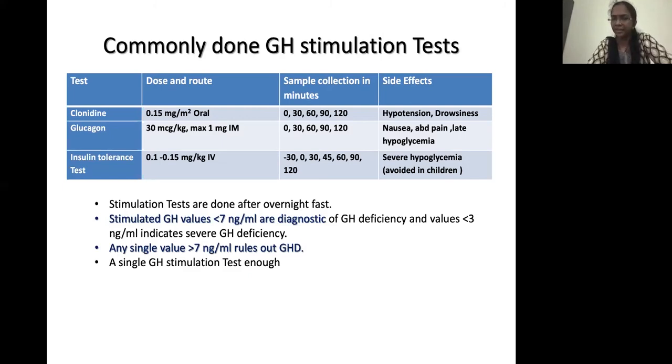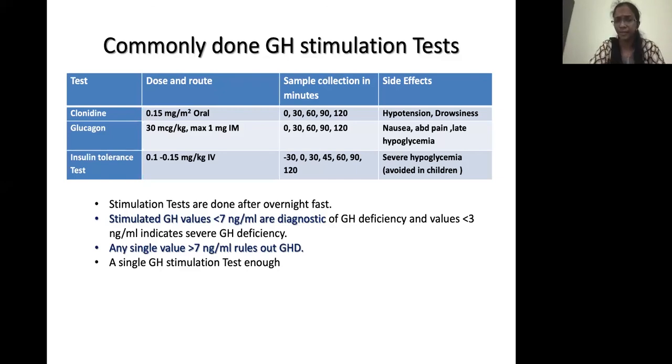Then samples are collected every 30 minutes: 30, 60, 90, and 120. The 120 can be skipped if required, so a minimum of four samples should be collected. And it's important that the child's blood pressure and sugars are checked every half an hour during this test, because especially younger children are likely to go into hypotension and hypoglycemia as well. So it's important that we check them meticulously during and a few hours after the test also.